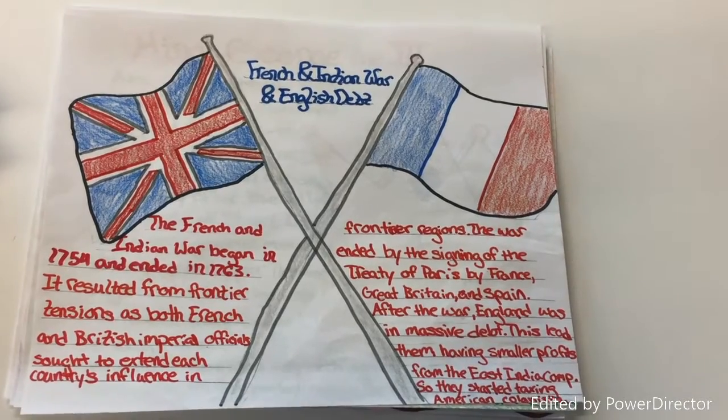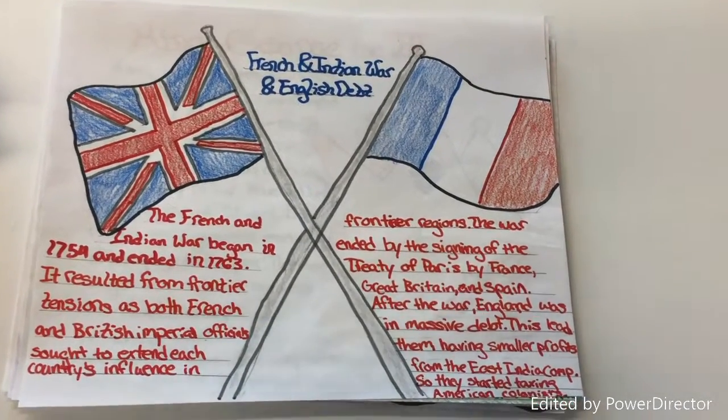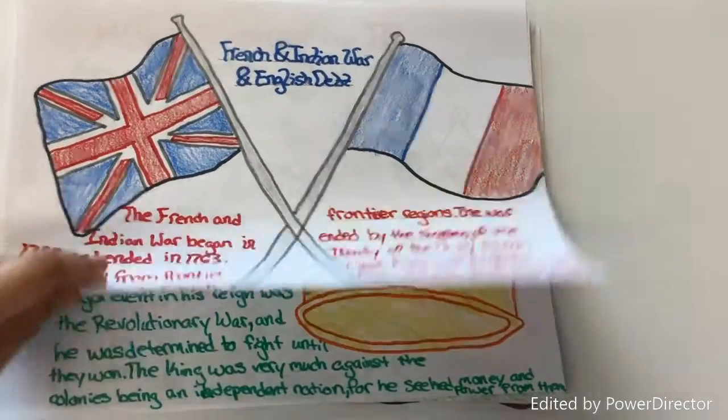After the war, England was in massive debt. This led to smaller profits from the East India Company, so they started taxing the American colonies.